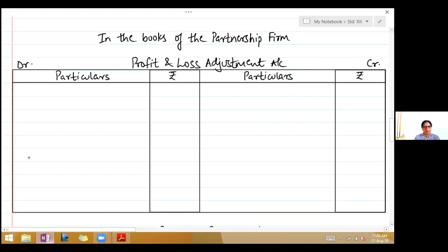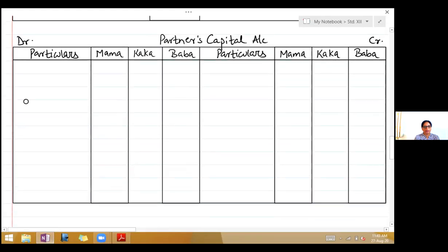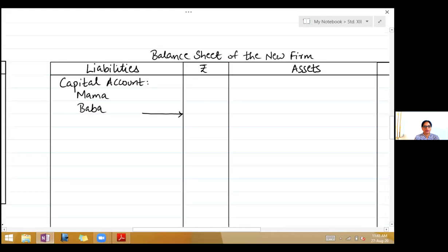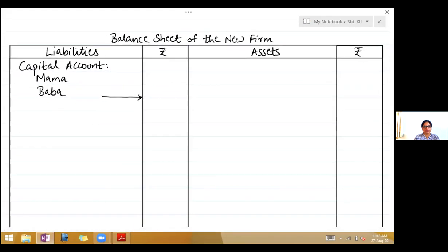Next, partners capital account. Now in partners capital account, you have Mama, Kaka and Baba. So write it on both the sides of the capital account. Now here we don't have any cash or bank transactions, so we don't open cash or bank account, not required. And you draw a balance sheet of the new firm. So in the balance sheet, liabilities, assets, below the liabilities, write capital account. Now when you're writing the name of the partners, it has to be only the two continuing partners. The name of the retiring partner will not come.